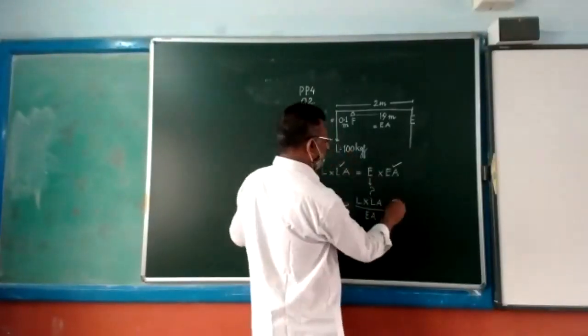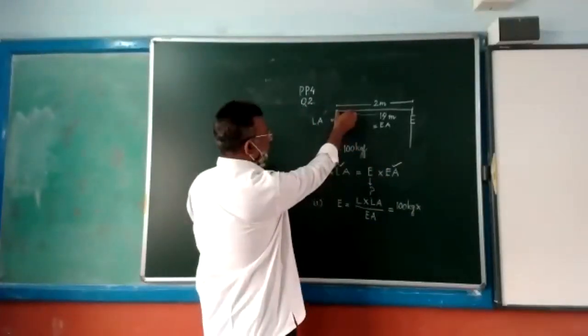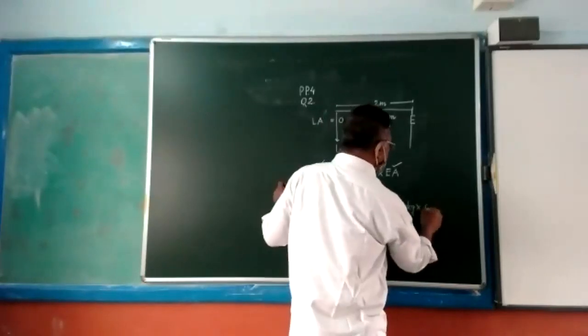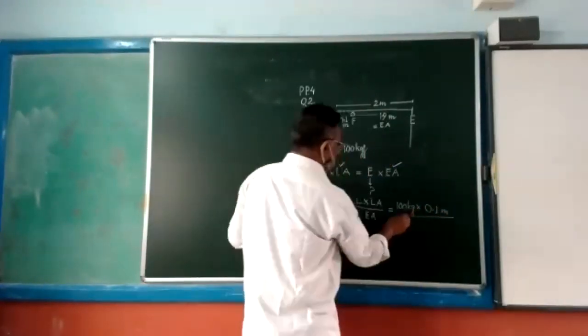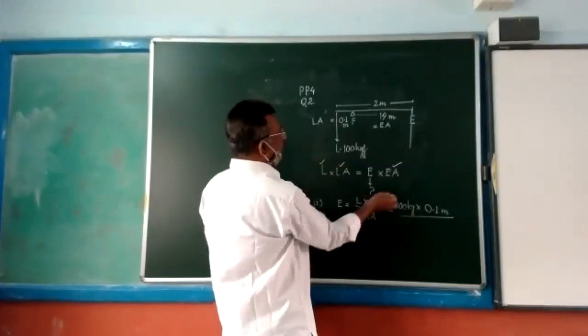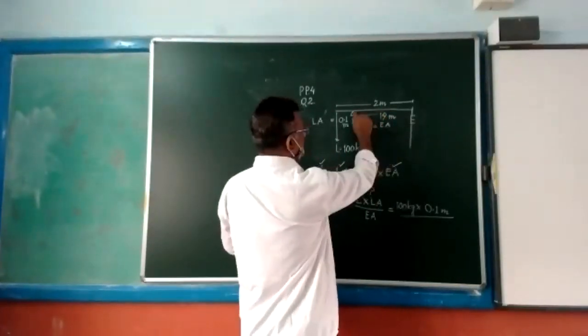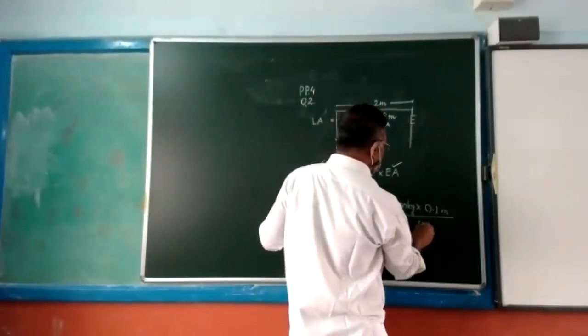Load is 100 kg, load arm is 0.1 meter, divided by effort arm, 1.9.